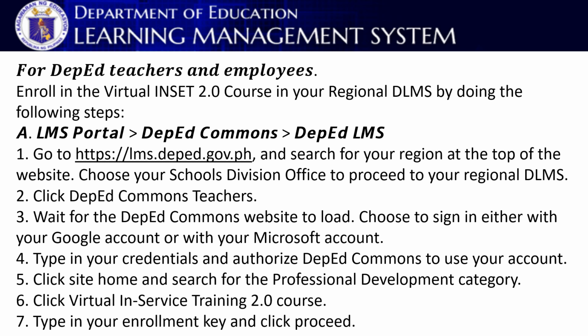And then, click DepEd Commons for Teachers. And then, wait for it to be loaded. And then, DepEd Commons website to load. Choose the sign in either your Google accounts or with your Microsoft accounts. Type in all your credentials and authorize DepEd Commons to use your account. And then step 5, click Site Home and search for the Professional Development category. And number 6, click Virtual In-Service Training 2.0 course. And lastly, type in your enrollment key and click Proceed. Ayan. So, we have here an enrollment key, and I will be showing it to you later on.